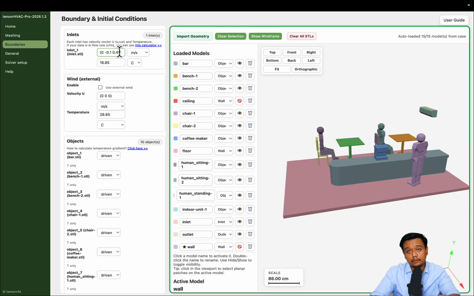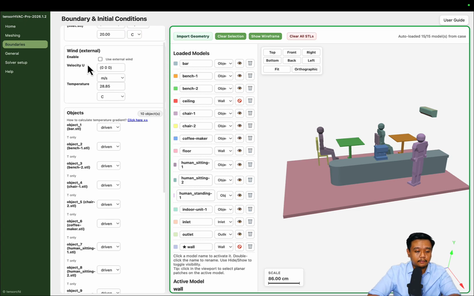These values you can refer to your unit's manufacturer, or maybe you can calculate from the CFM if you have it, using this calculator. And for the temperature, let's set it to 20 degrees Celsius, or you can change the unit if you like to Fahrenheit or Kelvin.